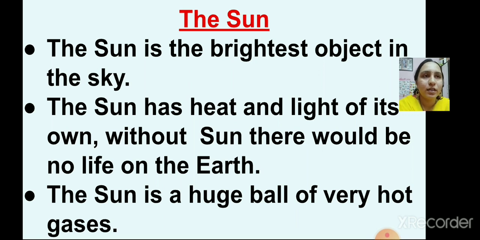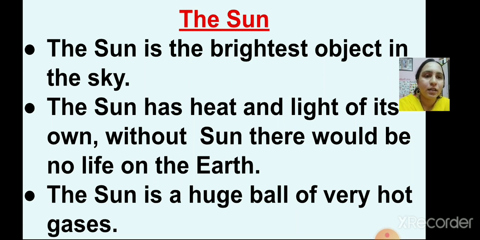That's the reason it looks brightest in the sky, and it gives us a large amount of heat and light.